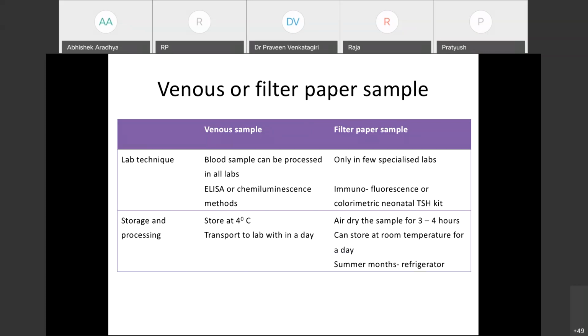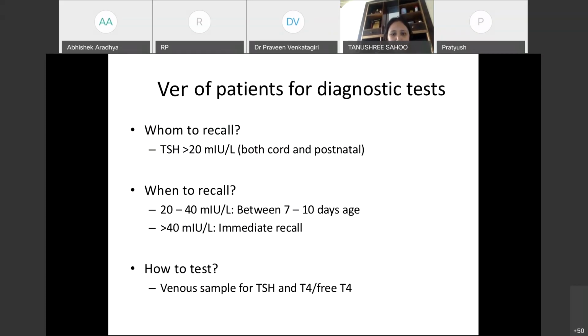After collecting the sample, it has to be air dried. Just like any other metabolic disorder screen, it has to be air dried for 3 to 4 hours. After that, it has to be stored at room temperature, maximum for a day. In the summer months, it is better to refrigerate it. Then it has to be transported to the laboratory.